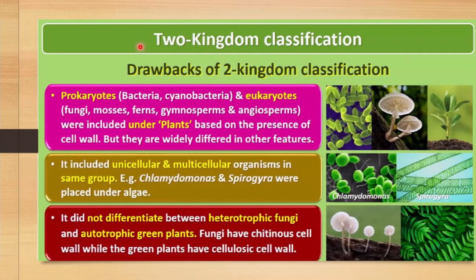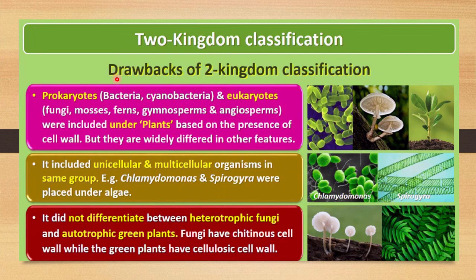The two kingdom classification system has some drawbacks, so let me discuss them. First of all, prokaryotes include bacteria and cyanobacteria, and eukaryotes include fungi, mosses, ferns, gymnosperms, and angiosperms. You have already learned in chapter number 8 that prokaryotes are totally different from eukaryotes, right? But according to the two kingdom classification, both these organisms will be included under plants, though they are totally different from each other, just on the basis of the presence of a cell wall, while they differ widely in other features. So this is one drawback.